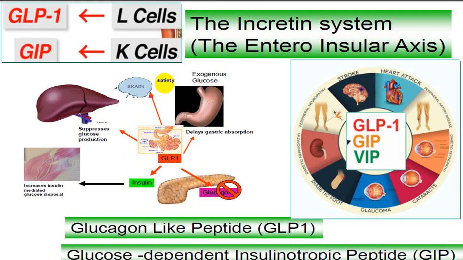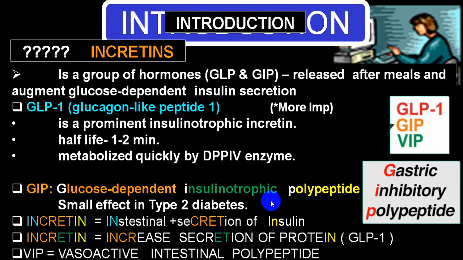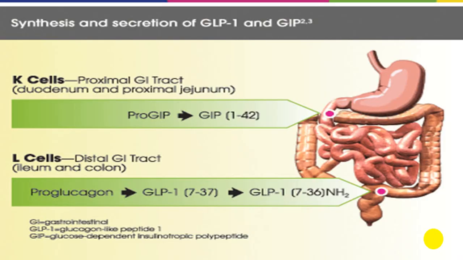So the person gets satisfaction, appetite is reduced, intake of food is reduced, and it also acts on the stomach and delays gastric emptying, by which absorption of glucose is reduced. Hence it also helps in reduction in glucose level. But GLP-1 is metabolized very rapidly. We have already shown in the previous slide that half-life is only 1 to 2 minutes. It is rapidly metabolized by the DPP-4 enzyme and converted into inactive GLP-1 metabolites.